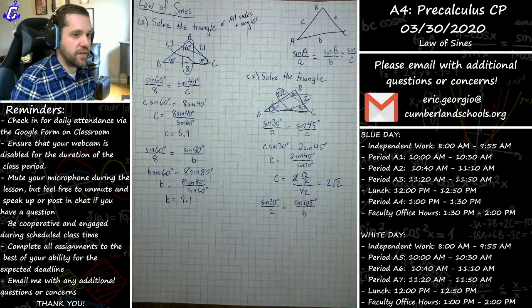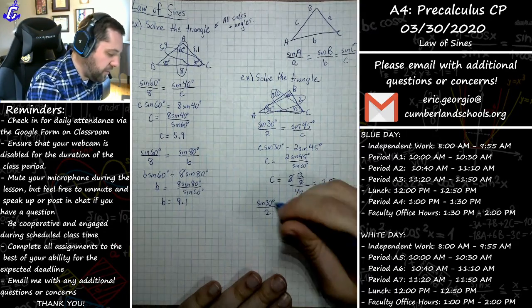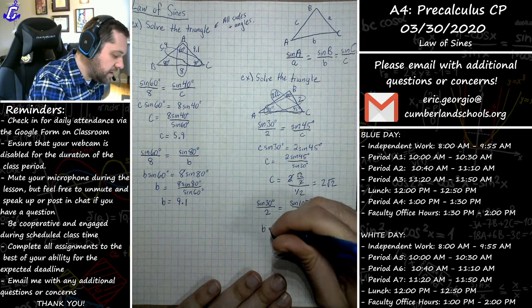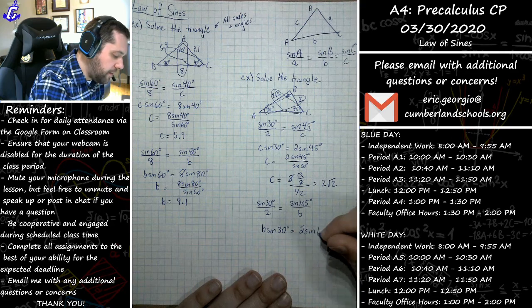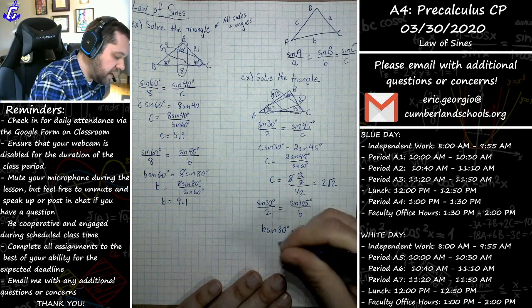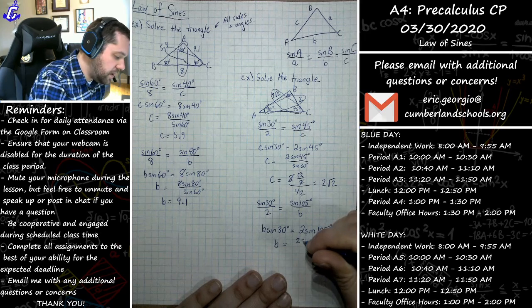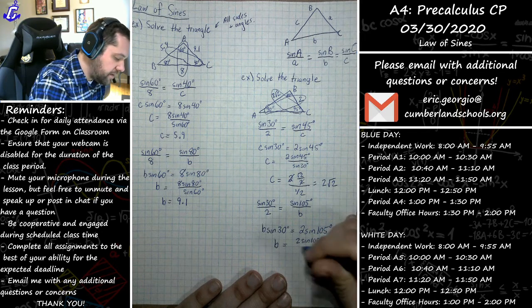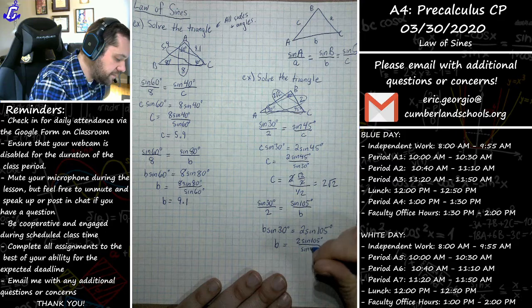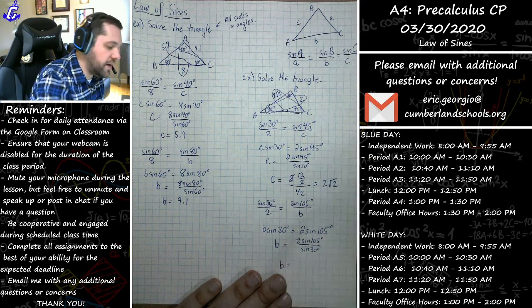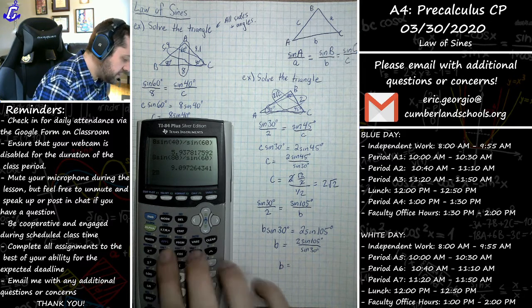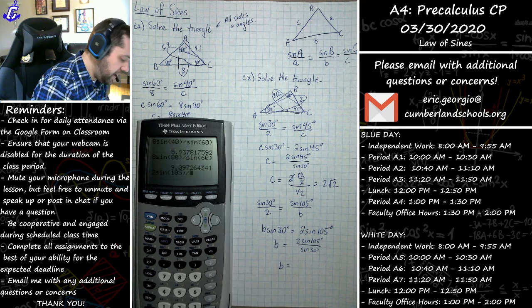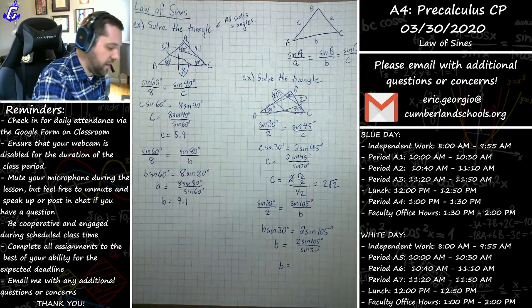Just solve for B just like we did before. I can say multiply both sides by B and by 2. B sine of 30 is equal to 2 sine of 105. Divide both sides by the sine of 30, you get B equals 2 sine of 105 divided by sine of 30. And so B, again, using our handy dandy calculators, 2 sine of 105 divided by the sine of 30 degrees is 3.86. We'll call that 3.9.